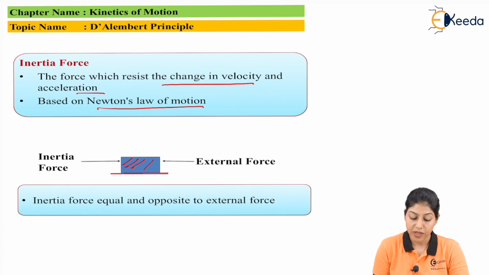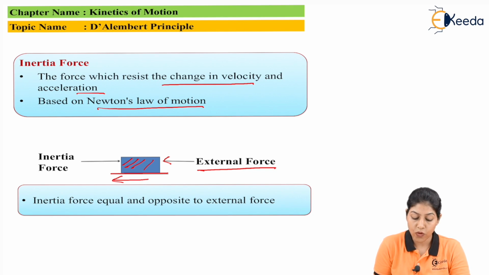If it is a rough surface, friction force will exist. This body is subjected to one external force in a particular direction, and if this external force is greater than the friction force, the force will try to move the body in the direction of force.